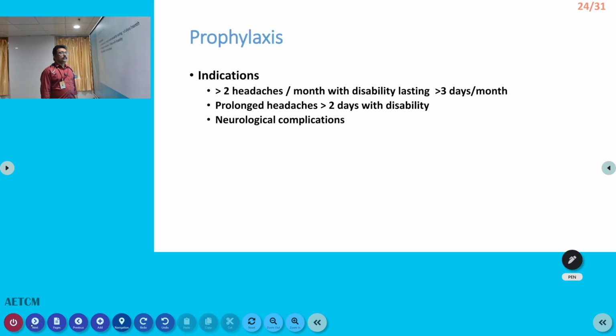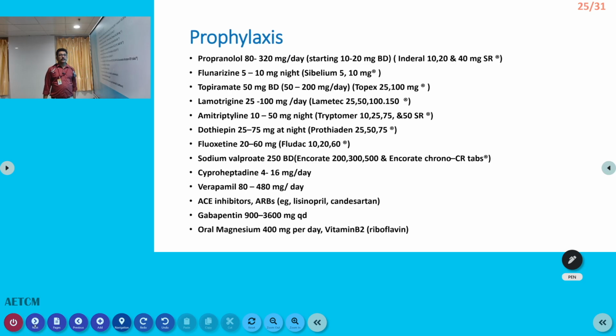Prophylaxis: if there are more than 2 episodes per month with the disability lasting for more than 3 days per month, you can start prophylaxis. Prolonged headaches more than 2 days, we can start prophylaxis. Neurological complication also we can give prophylaxis. We'll see what the prophylaxis options are.